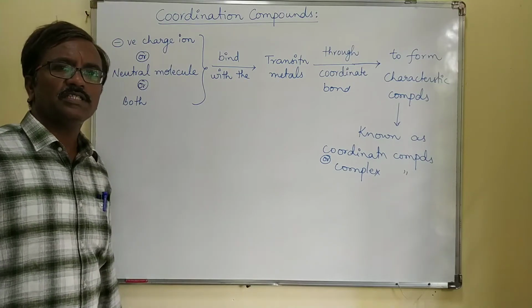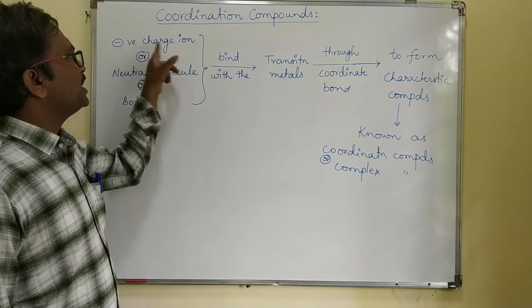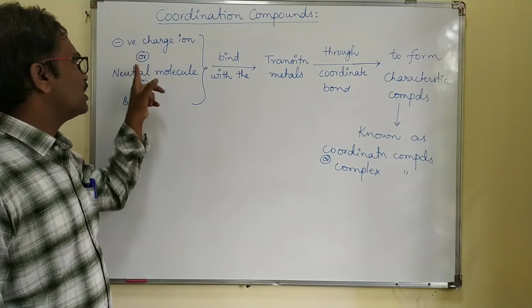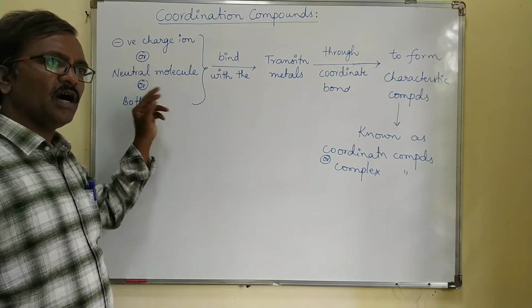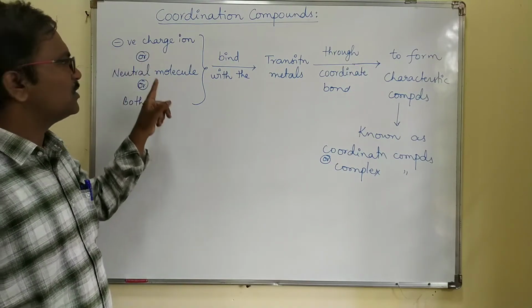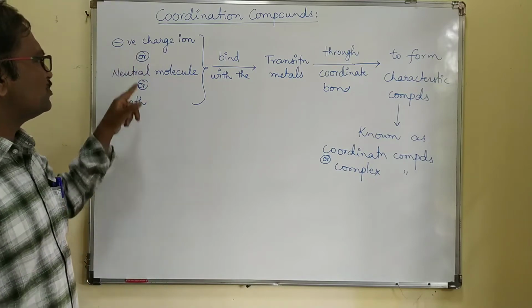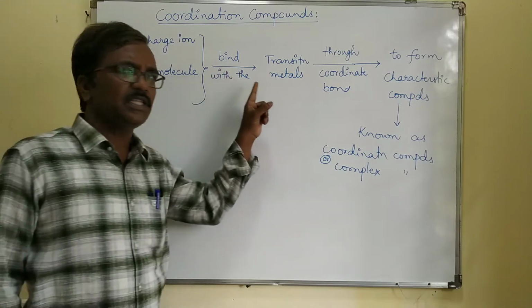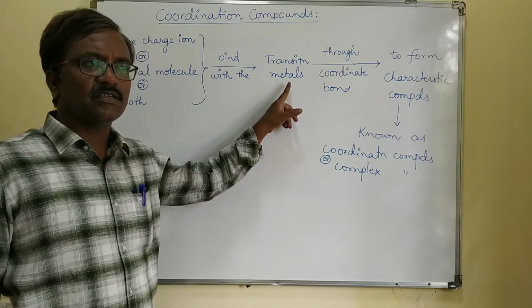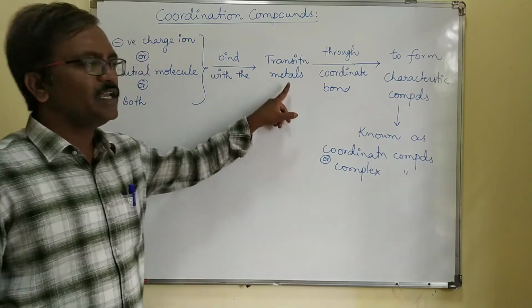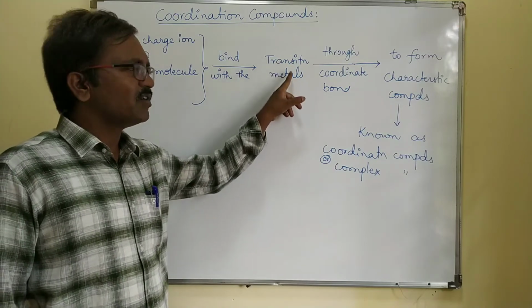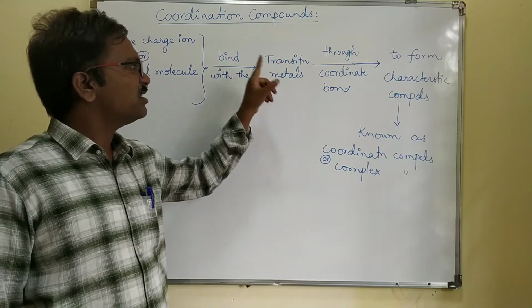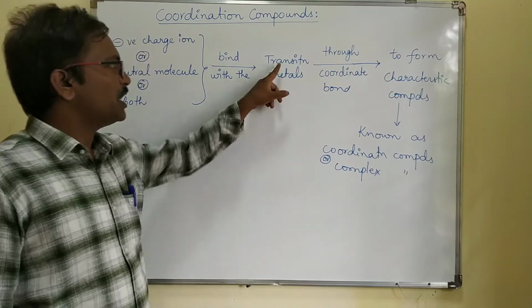So what are coordination compounds? Negative charge ions or neutral molecules, or both, bind with the transition metals. What are the transition metals? D-block elements, or you can call them transition metal cations.